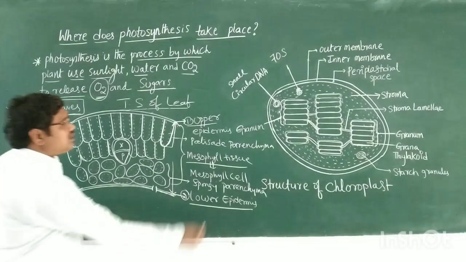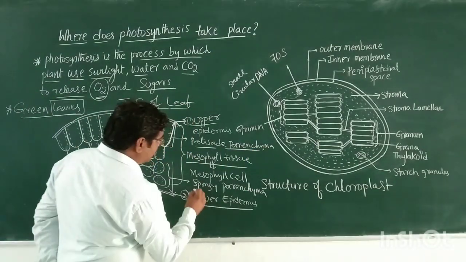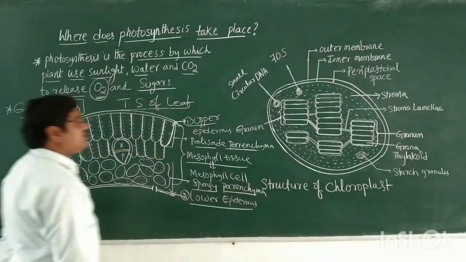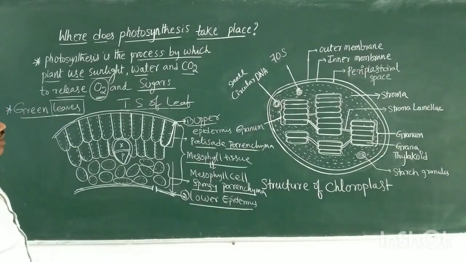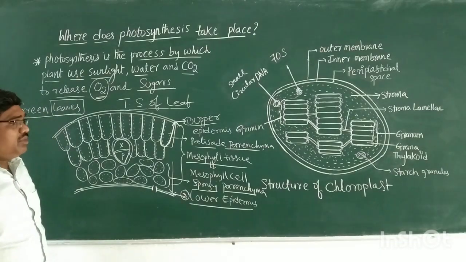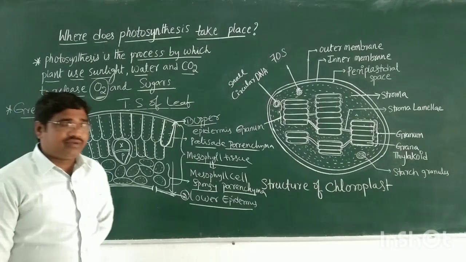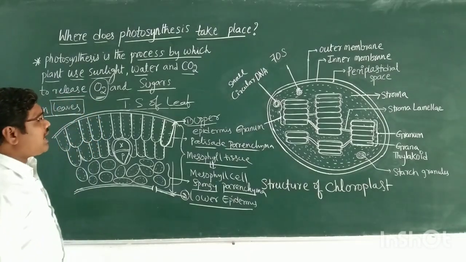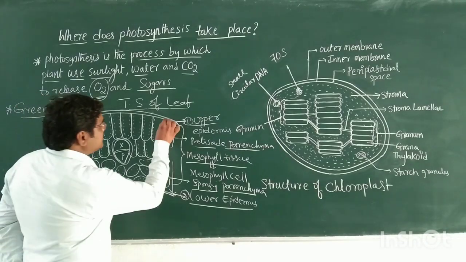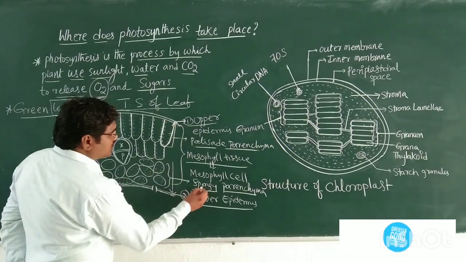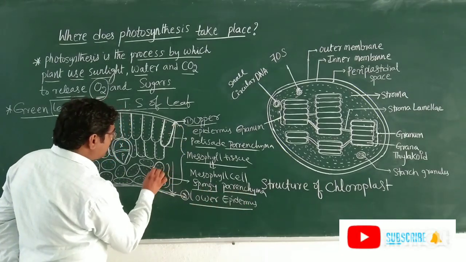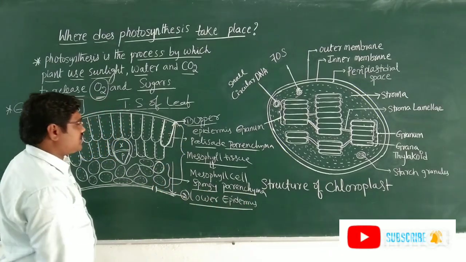These two together form the mesophyll tissue. The palisade parenchyma cells are elongated; the sponge parenchyma cells are round or oval in shape.